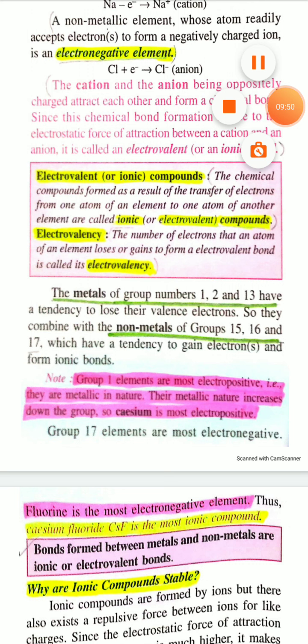Okay, and I have told you that electrovalent bonds are formed between metals and non-metals. The metals of group numbers 1, 2 and 13 have a tendency to lose their valence electrons. So they combine with non-metals of group numbers 15, 16 and 17, which have a tendency to gain electrons, and form an ionic bond. So an ionic bond is formed between the metals of groups 1, 2 and 13 and the non-metals of groups 15, 16 and 17.